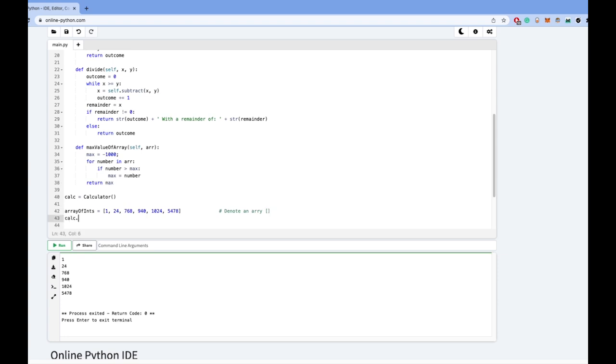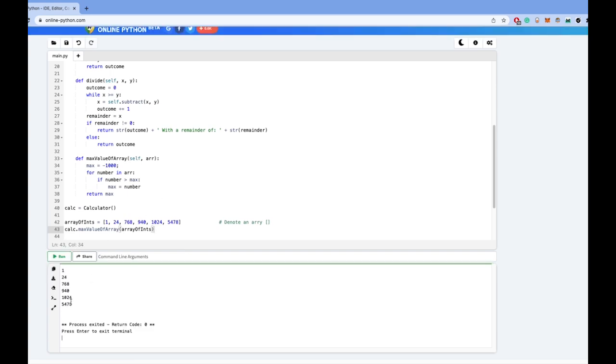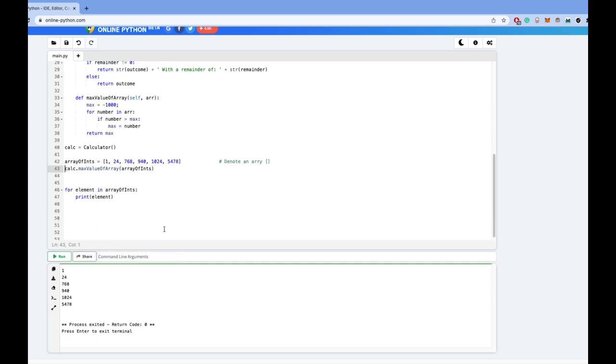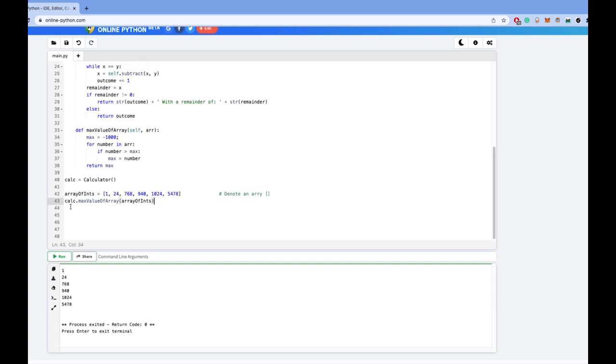So now let's do calc max value of an array of ints. And let's see what we get. Well, it looks like it didn't do anything, and the reason is we did not print the value. And I will comment that out.